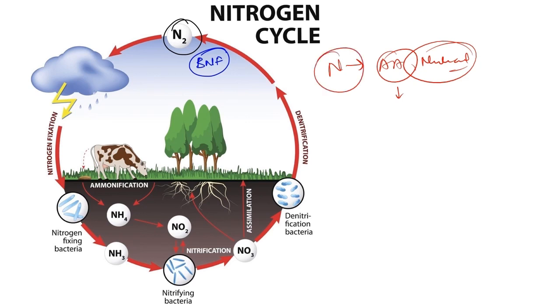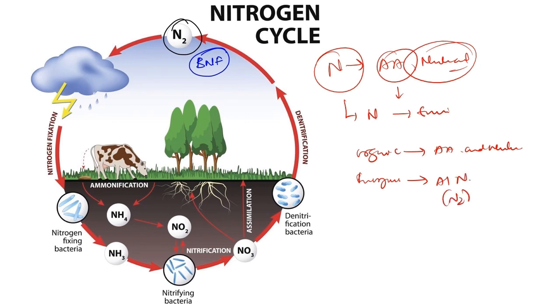We will discuss how this nitrogen is absorbed and utilized by plants and animals. Before that, let us talk about the available forms, in whichever form nitrogen is available in the environment. Nitrogen is majorly available in two different forms. One is organic and the second one is inorganic. The organic form of nitrogen is the amino acids and the nucleic acids. The inorganic form of nitrogen is atmospheric nitrogen, that is N2, and ammonia or ammonium or the nitrate form. So these are the inorganic forms of nitrogen that are present in the environment.